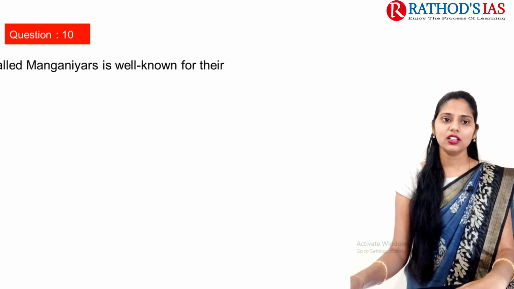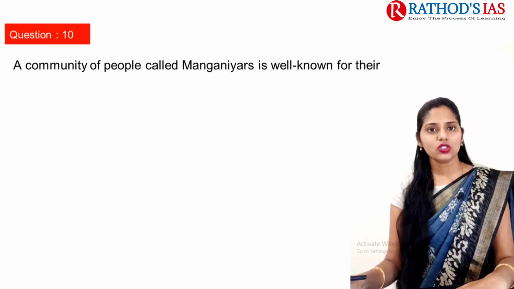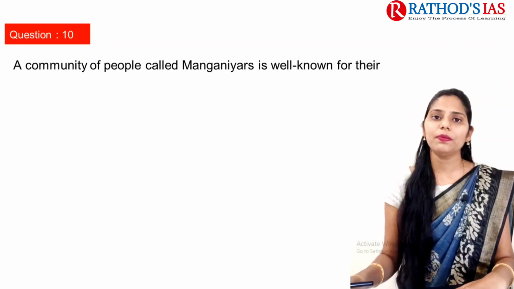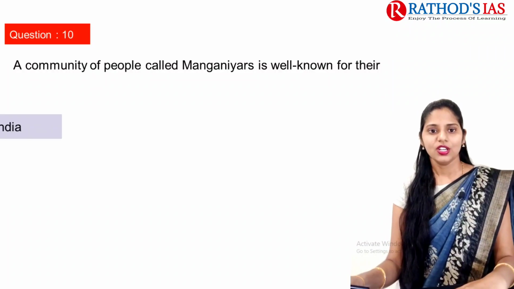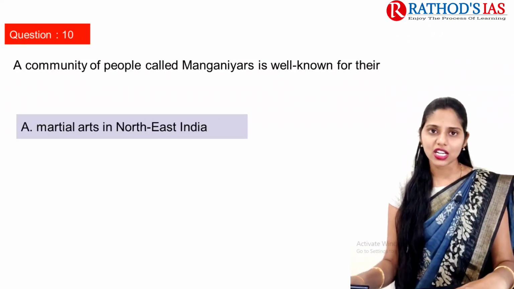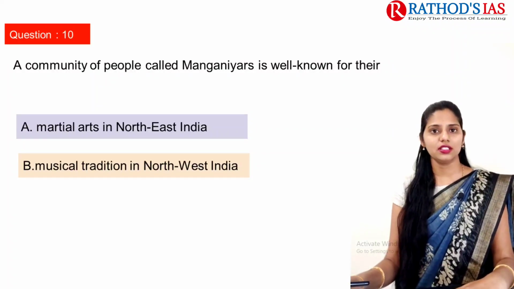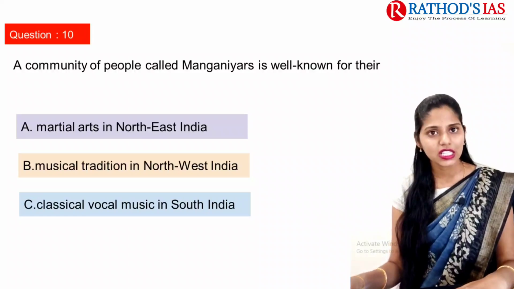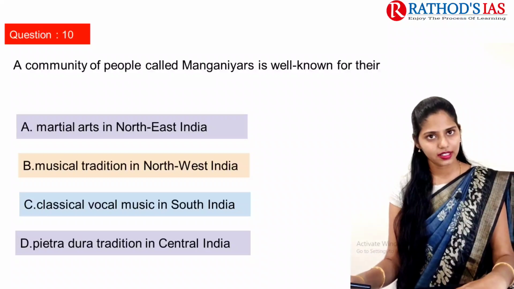It is question 10. You can see this question on the screen. Here the question is about Manganiyars. A community of people called Manganiyars is well known for their: option A, martial arts in northeastern India; option B, musical tradition in northwestern India; option C, classical vocal music in South India; and option D, Pietra dura tradition in central India.